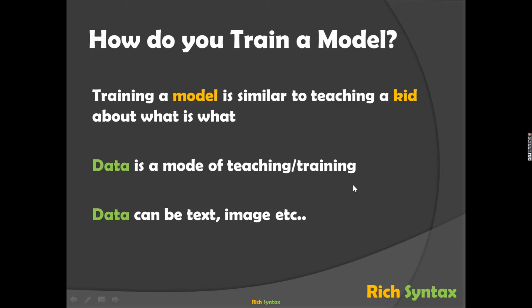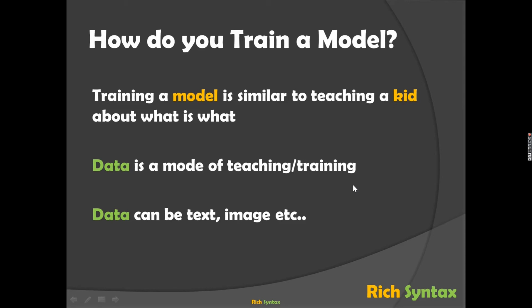So next time whenever the kid looks at a banana, he calls it a banana, right? So it's as simple as that. You train the model with your data, and then the model will get trained and remember the particular training, and then it will use its knowledge to predict the future. Predict the required output basically.